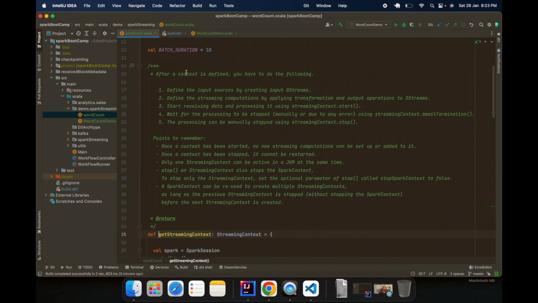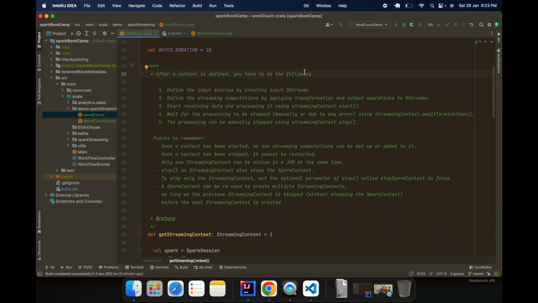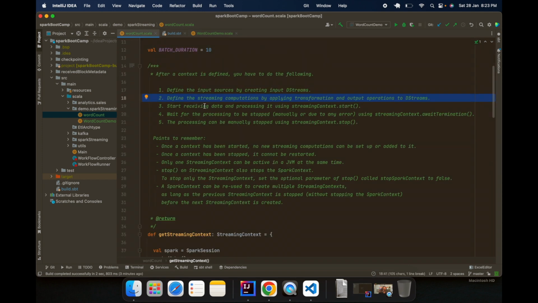So these are some of the points that you should remember. Not all points are very important, but you should know them, right? Okay, so just read it. After a context is defined, you have to do the following things. Define the input source by creating input streams. This we have already done. Define the streaming computations by applying transformation and output operations to DStreams. We have already applied a transformation. This is the flatMap, right? This particular one and this particular one, these are two transformations, right? Start receiving data and process it using the streaming context.